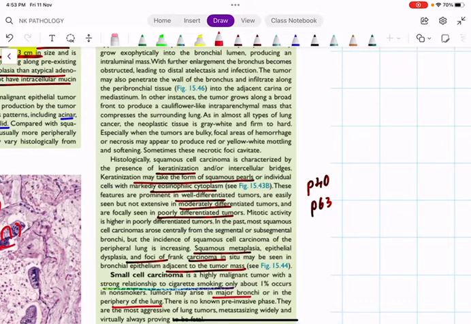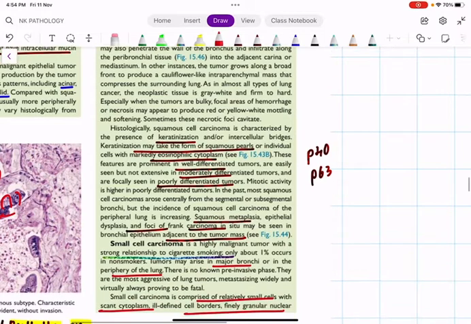Of course, remember that keratinization or keratin pearls are only well appreciated in well differentiated tumors. Again, we have moderately and poorly differentiated tumors. Whatever tumors they ask, if it is squamous cell carcinoma, the first point you write is the presence of keratin pearls. Then write that we have well differentiated, moderately differentiated, and poorly differentiated types, and keratin pearls are only well appreciated in well differentiated squamous cell carcinoma. And we have squamous metaplasia, dysplasia, all those things. Again, normal.